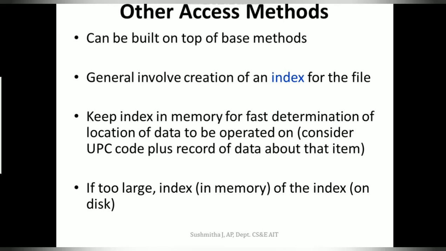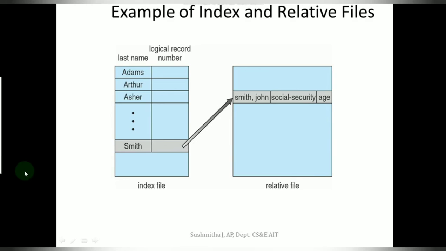The same thing happens here. If I want to look for content in the file and the file is very large, and it is difficult for me to search through it, then I will be using this index access. So I am going to create an index to that file.